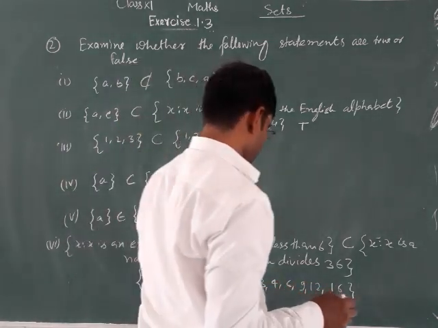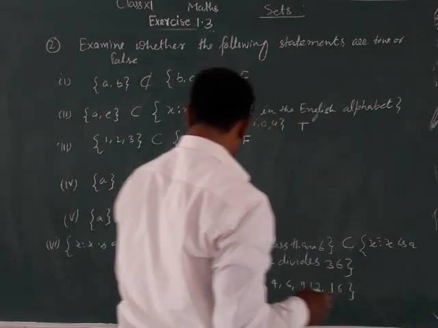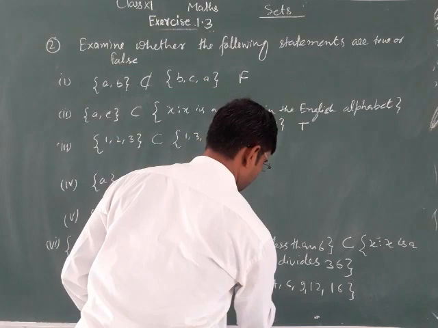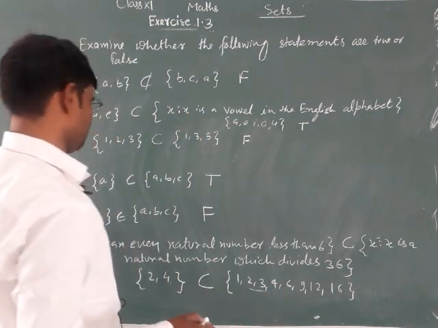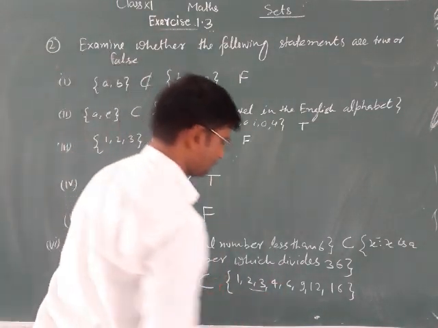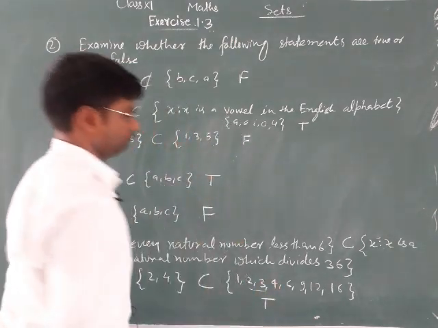So 2, 4 are present in this, so this is a subset of this. This is true.